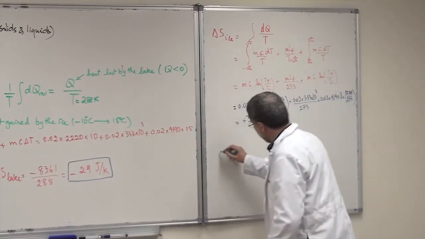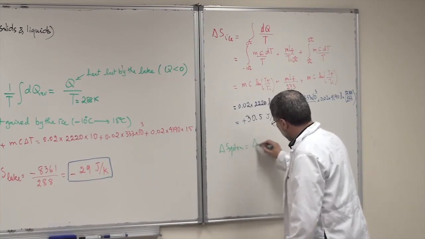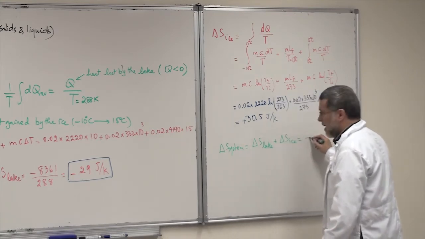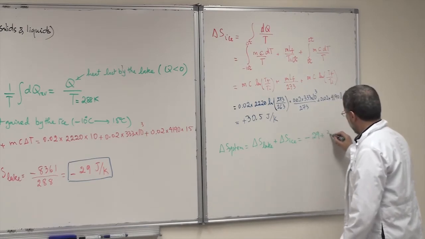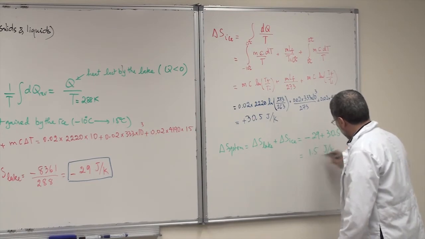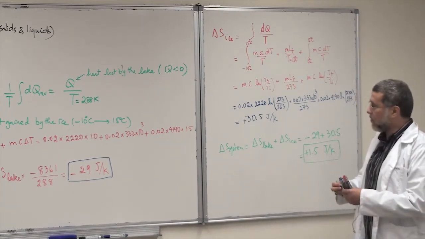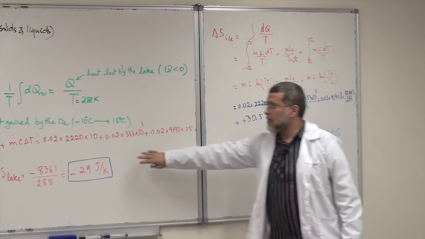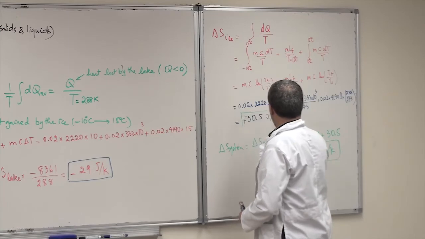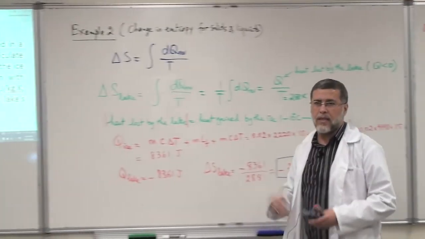Now, if you want delta S of the system, it should be positive. Delta S of the system will be delta S of the lake plus delta S of the ice, and it will be minus 29 plus 30.5, which is equal to 1.5 joules per Kelvin with a plus sign. And this is the final result. In case you are asked to find delta S of the system, you have to find the delta S for the lake and delta S for the ice here, and then add the two numbers algebraically to find delta S of the system. System, which means ice-lake system.